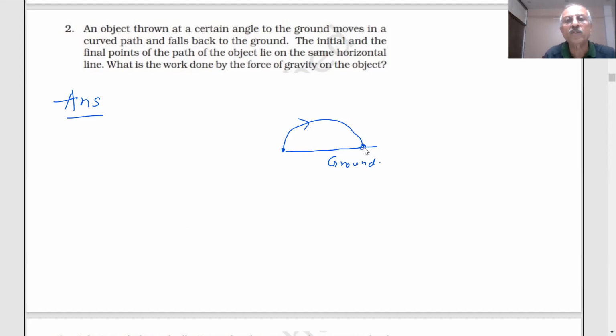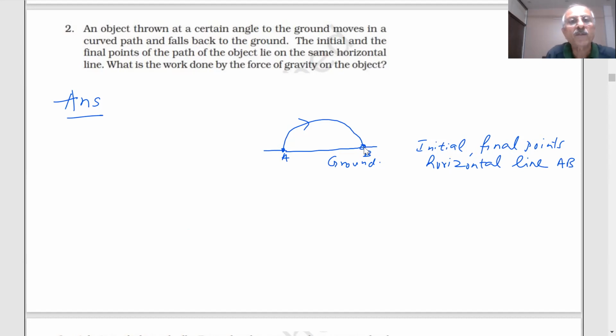You throw the object, it moves in a curved path and falls back to the ground. Initial and final points of the object lie on the same horizontal line, the horizontal line AB.